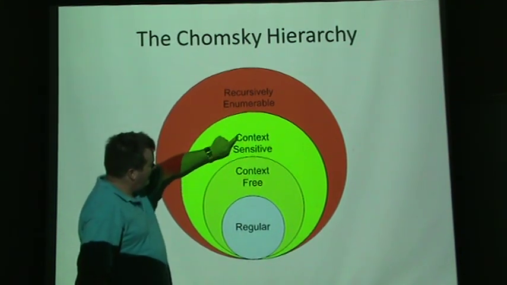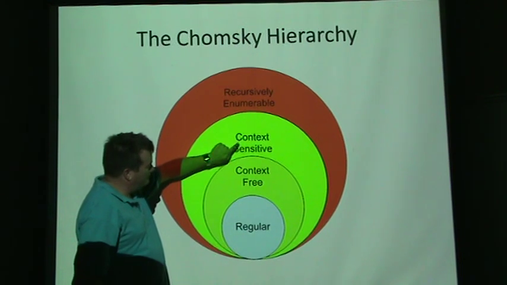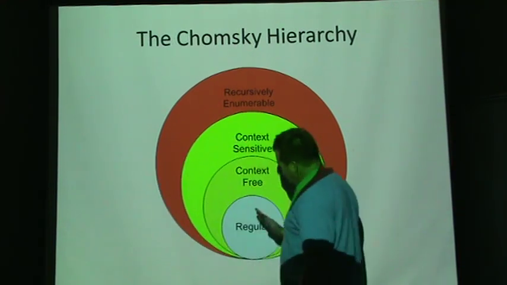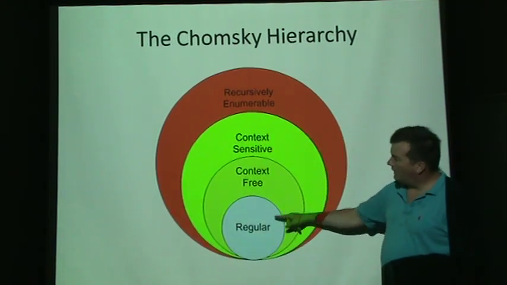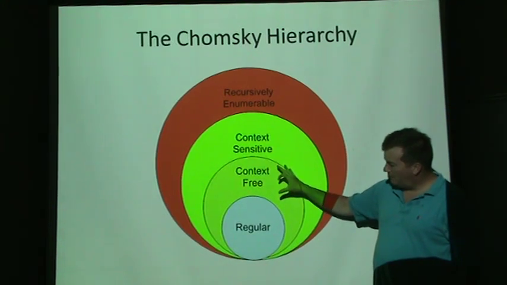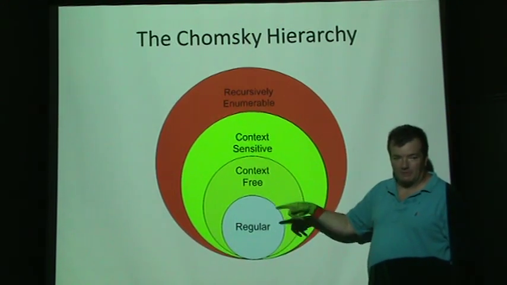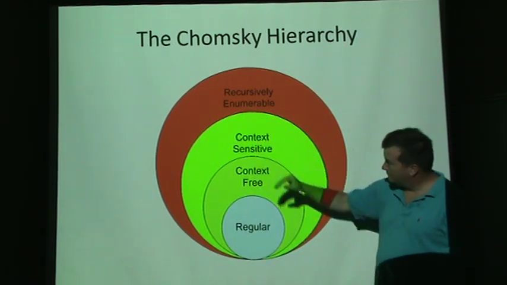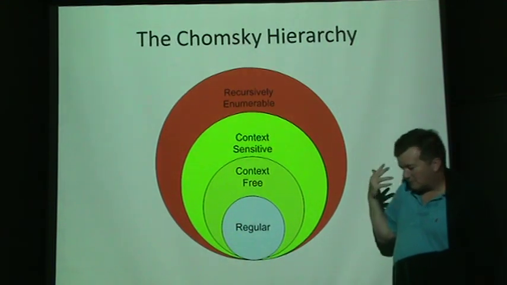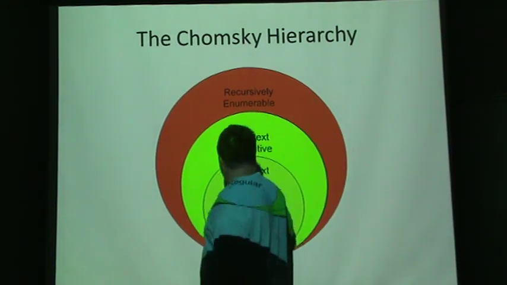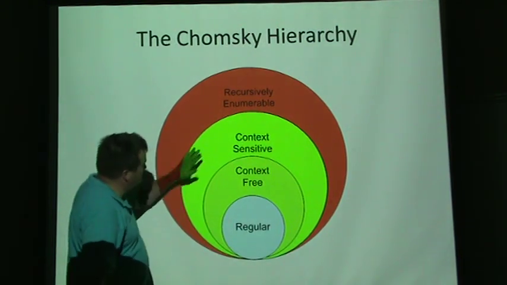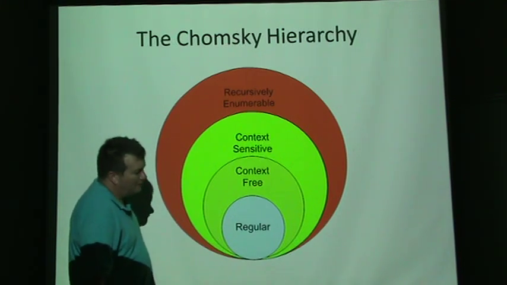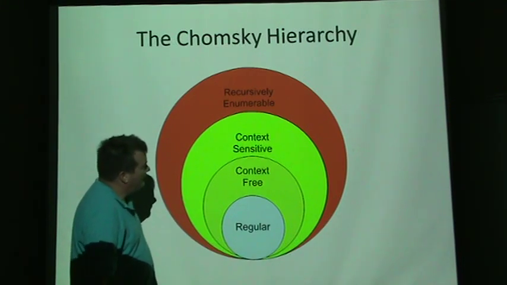So in all three of these cases, we will always be able to answer yes or no for any possible input you can give. What that means is, in all three of these cases, we can recursively enumerate the language, and we can recursively enumerate the complement of the language, for any language that's in this, what should be the green circle. And then the question was, almost intuitively, you'd think the whole world is in this context-sensitive circle,